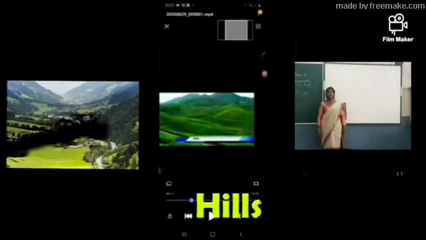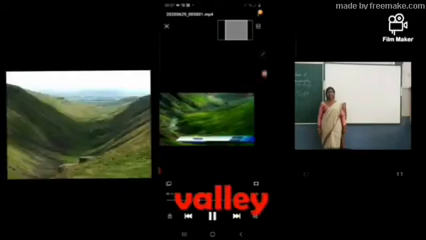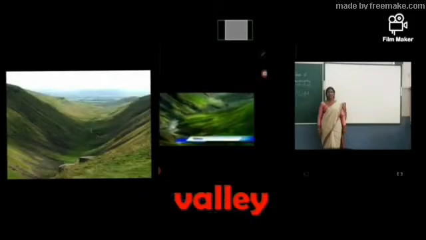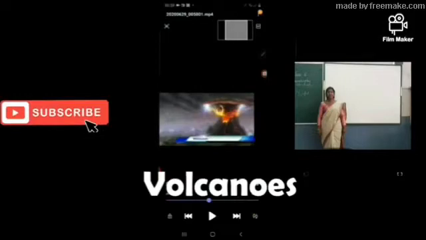The next important landform is hills. What do you see? Hills are not so high as mountains, but they are higher lands. You see tea gardens growing in hilly areas. And the other feature you find here is the valley. Valleys are formed at the bottom of hills or mountains. What do you see here? This is a volcano. At some places volcanic eruptions take place, and later these erupted volcanoes can change into a mountain.